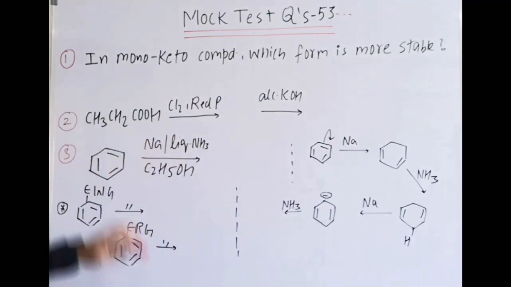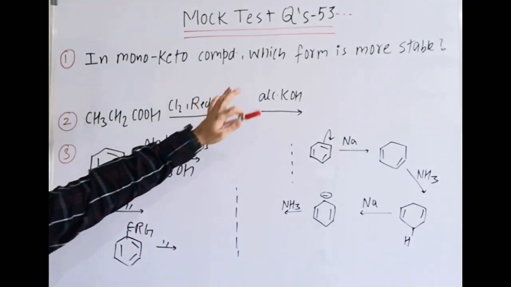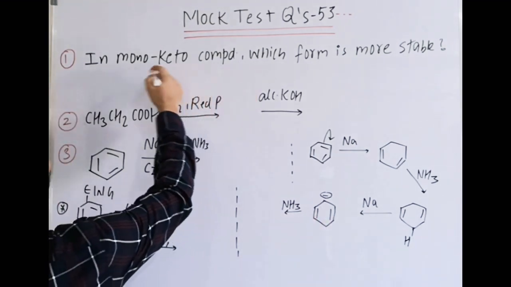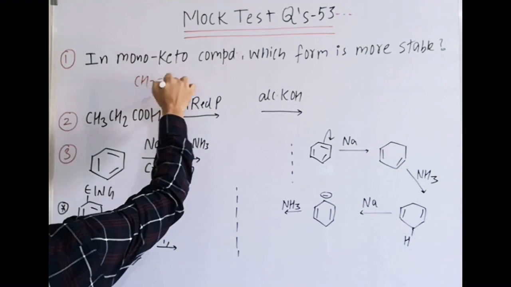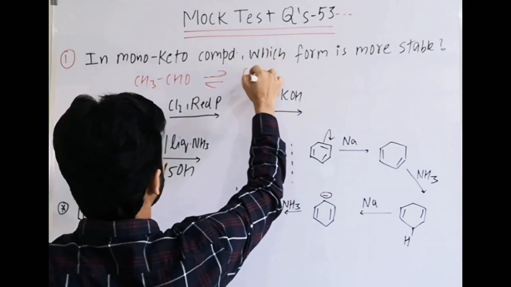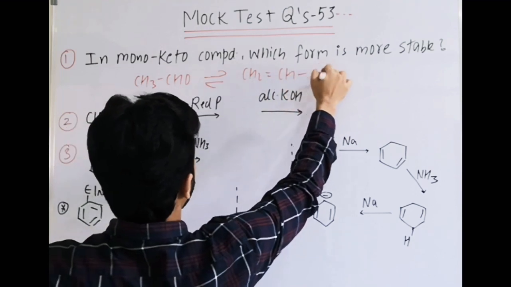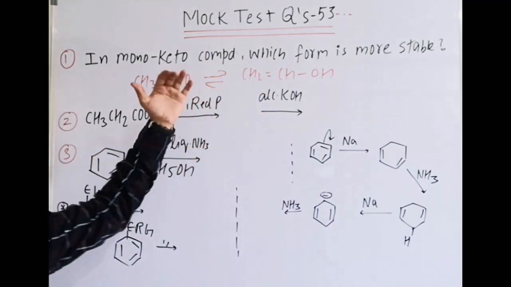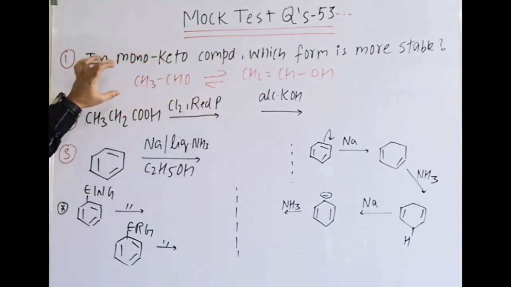Starting from question number 1. In a monoketo compound, which form is more stable, the keto form or the enol form? In tautomerism, that is already covered. Suppose I write acetaldehyde, on tautomerism it becomes CH2=CH-OH. Now that topic is already covered in tautomerism. You can see that particular part covered in tautomerism.